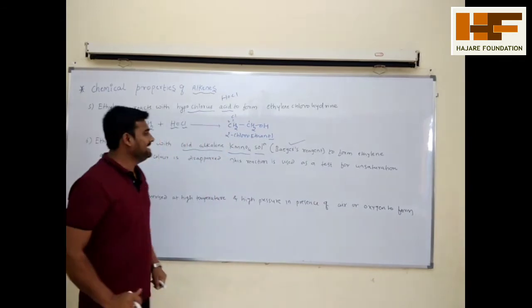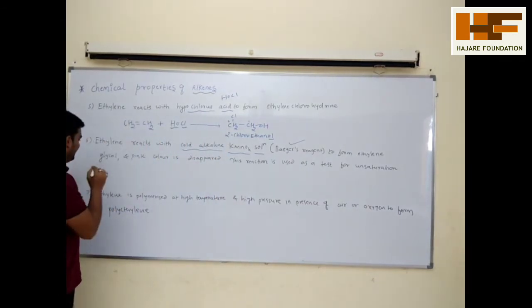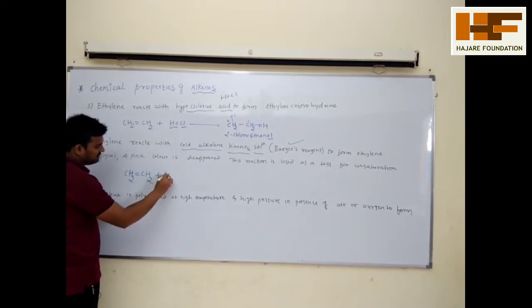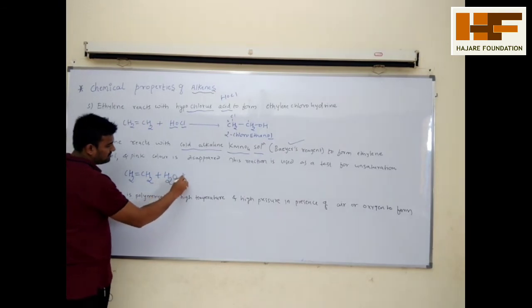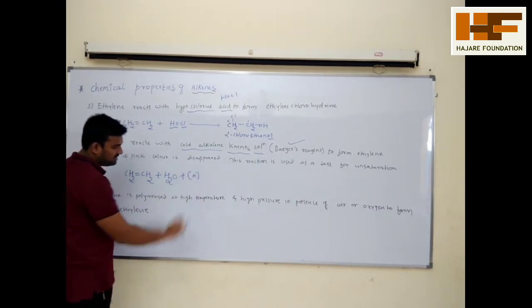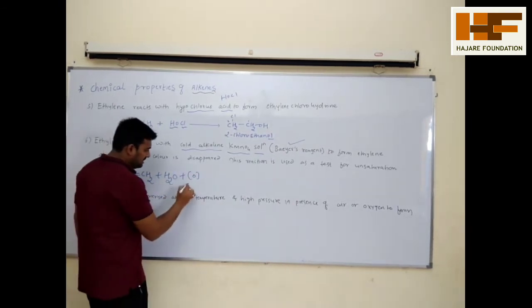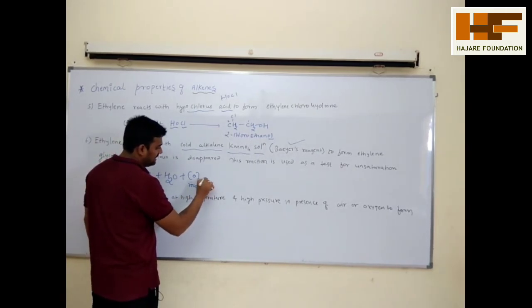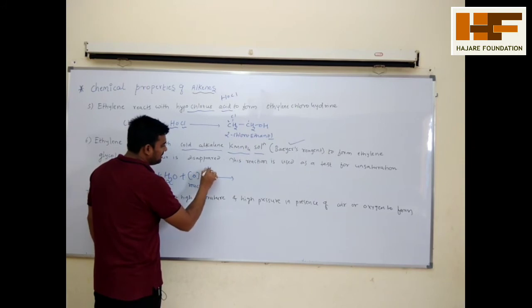Now we will see the reaction. We take ethylene CH2 double bond CH2 in aqueous solution. Nascent oxygen, what is nascent oxygen? It is very reactive. It will come from the alkaline solution of KMnO4.